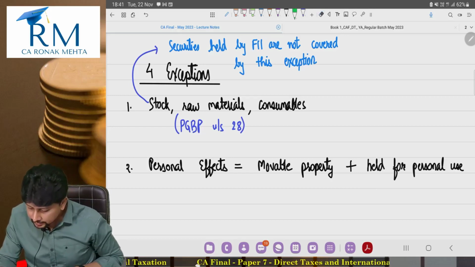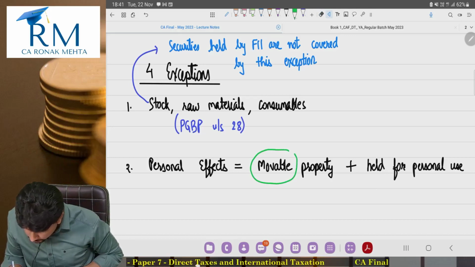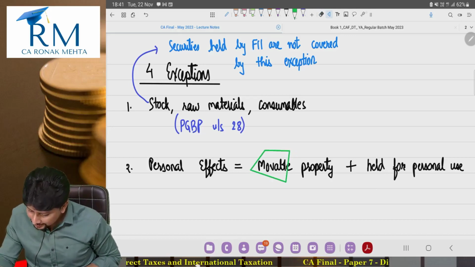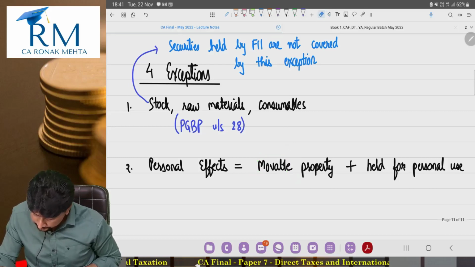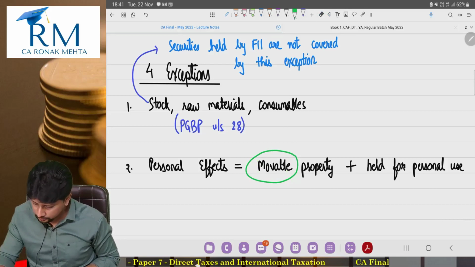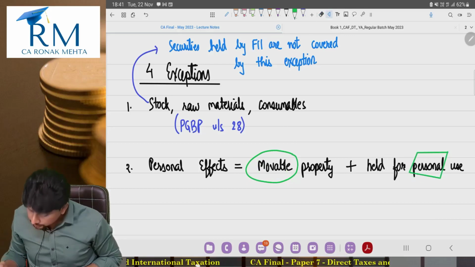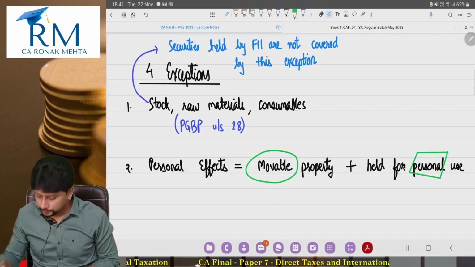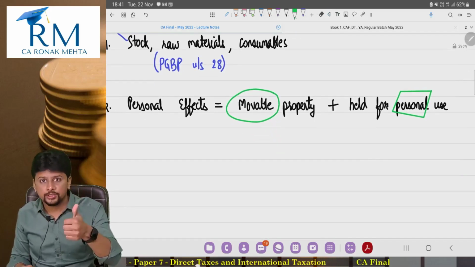So, I said, two important words to pay attention to. One, it should be movable. It should be movable in nature. Second, it should be held for personal use. Meaning, anything which is movable in nature held for personal use.